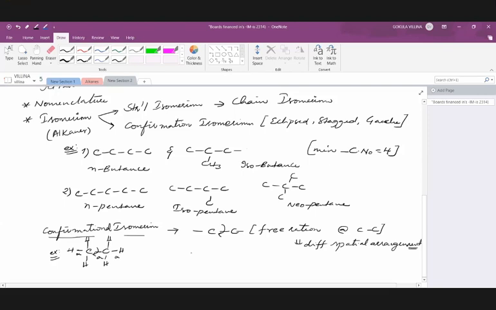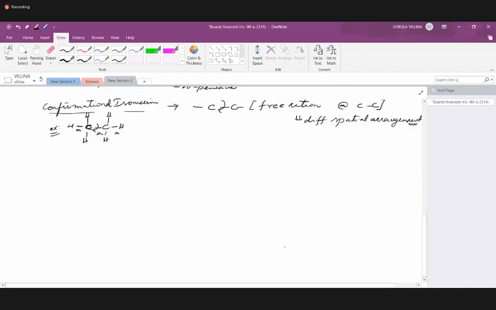Conformational isomerism. If we take ethane, there are two carbons around a carbon-carbon single bond. We can rotate and we can have more than one spatial arrangement. Let's start with Newman projections. The front carbon will be a dot with three hydrogens, and the rear carbon will be a circle. If the rear carbon's hydrogens are properly aligned with the front carbon's, we have the eclipsed conformer.